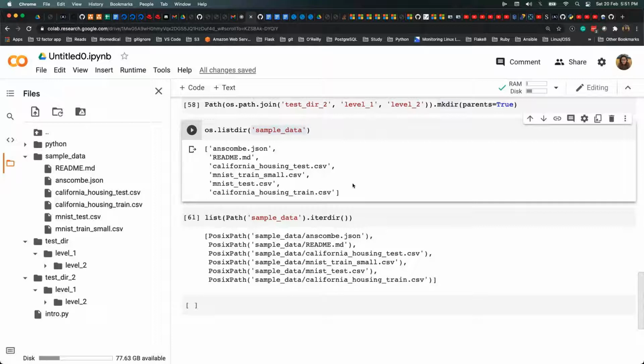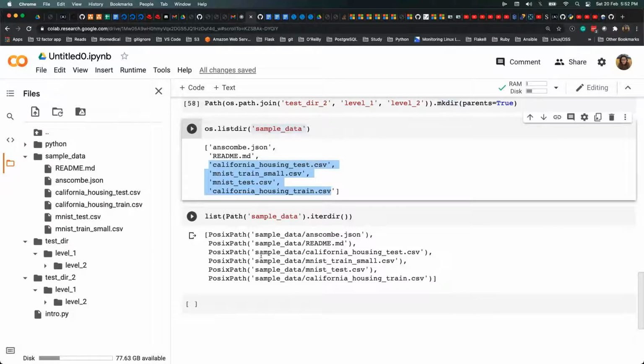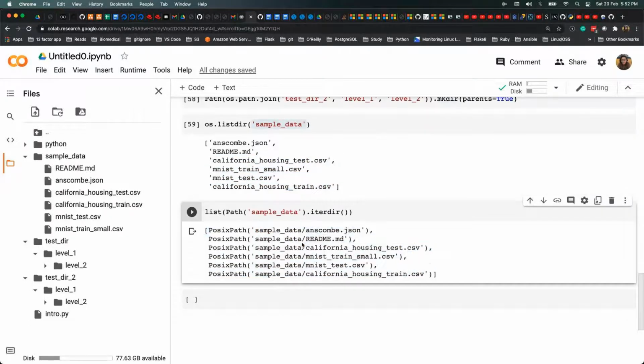I'm not saying os is not good, but imagine you have to list out all the CSV files and perform some operation on all the files. What do you want to do? You want to get all the file names here, then do one for loop on the list and then perform the operation? No, right? It's better to get a list of objects here and then perform file operations directly on this object, because this is nothing but an object. And you can directly perform file operations that you would usually do with the with module, or the open function, read, write. I'm talking about that also. So this is the basic difference between these.